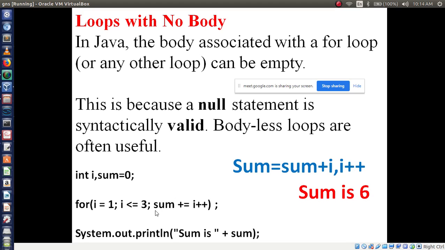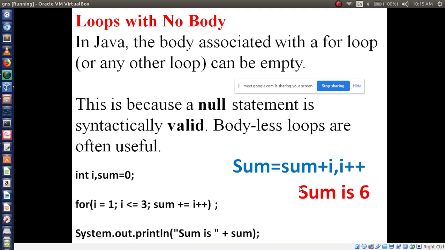Here, what is the I value now? 1 is less than or equal to 3. Condition is true. So apply this here. Sum is equal to what here? Initially the sum value is 0 plus I value 1. 0 plus 1 is 1. After sum is 1, now increment the I value. I value is now 2.